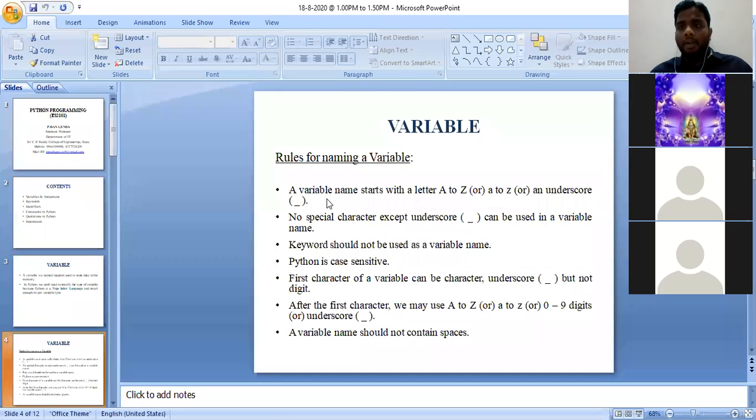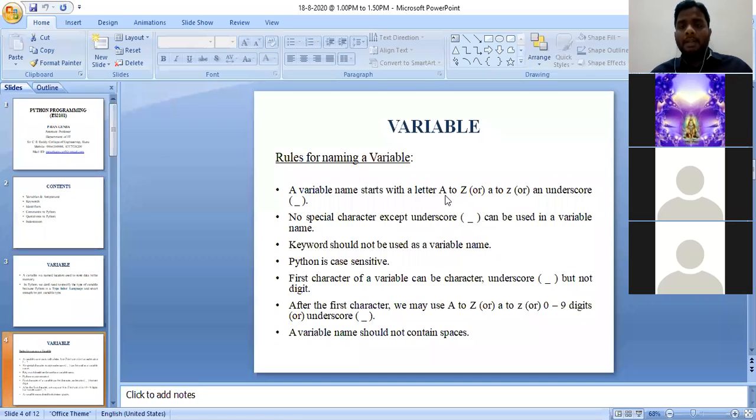Already in the first statement, what I told you is underscore can be used for a variable name to start. Other than underscore symbol, no other special characters will be allowed. So in order to declare a variable, we will be having only 53 possibilities. What are those 53?